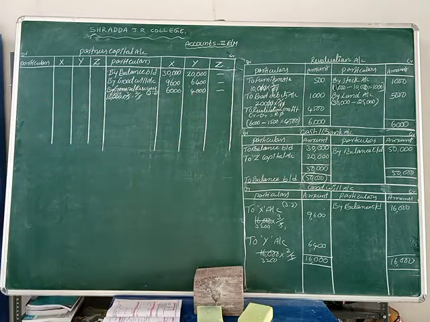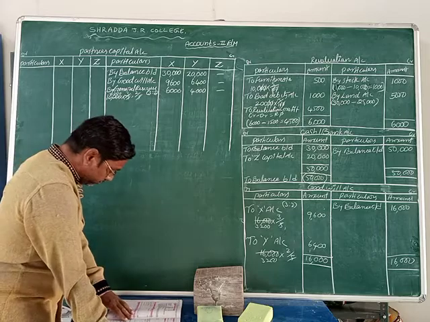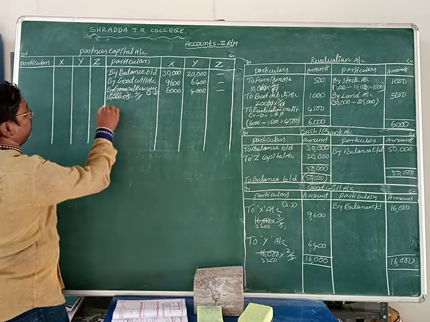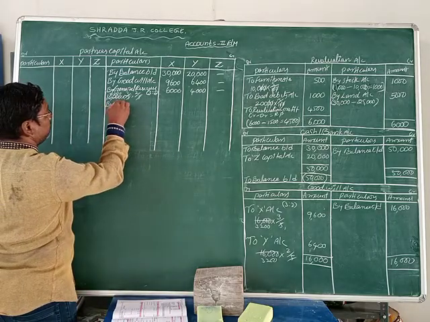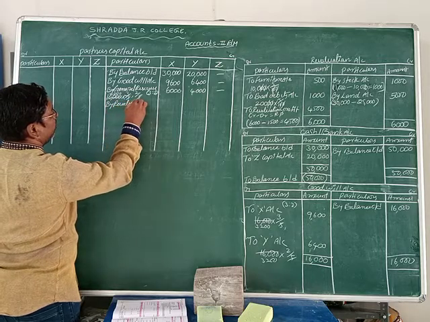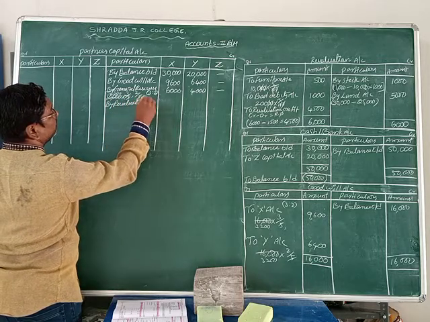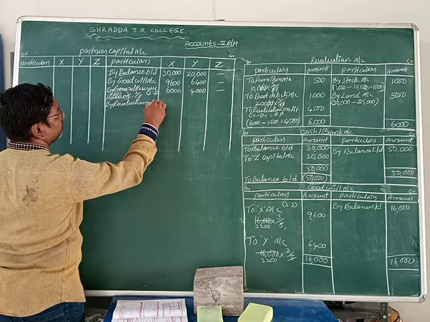Now next one we can take, by revaluation profit.